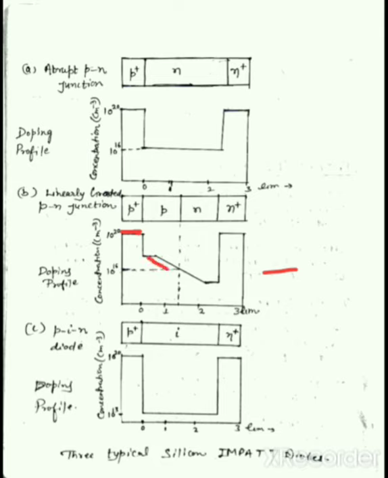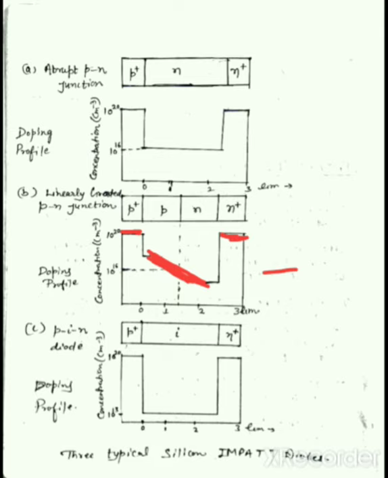We can see here this distribution of doping concentration is linearly graded, and at the N plus side the doping concentration is 10 raised to the power 20 donor atoms per centimeter cube. So this is a linearly graded PN junction diode.